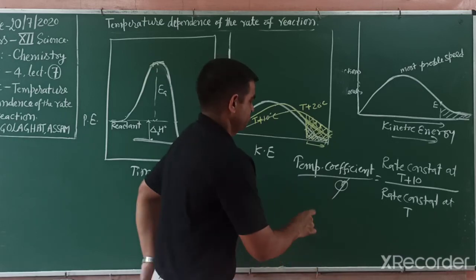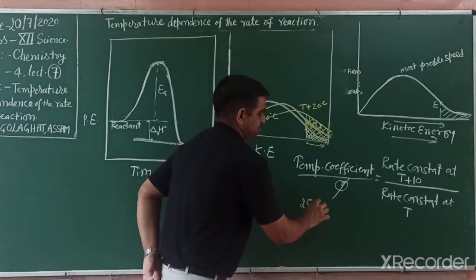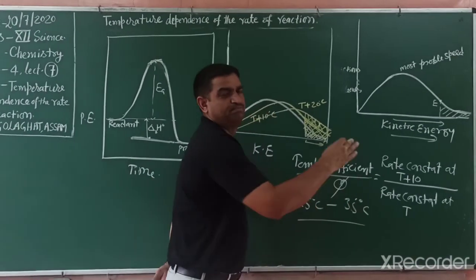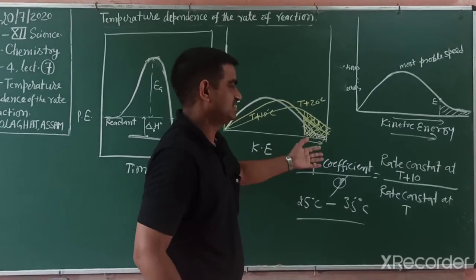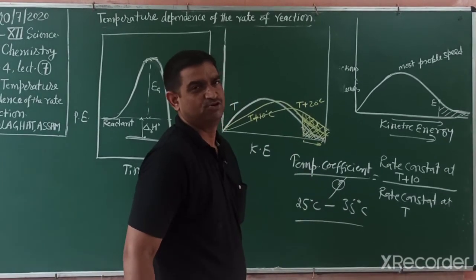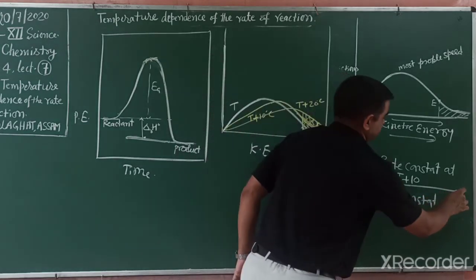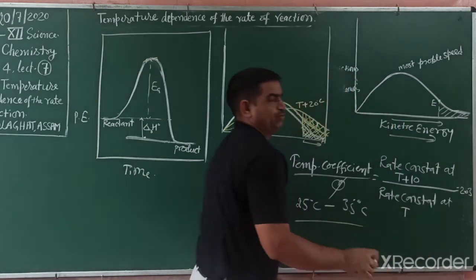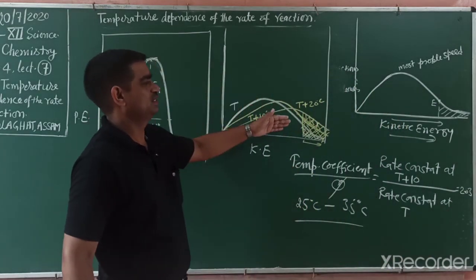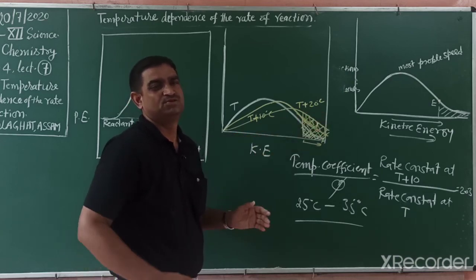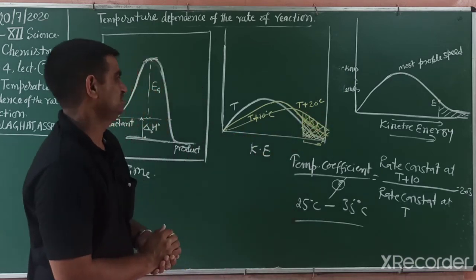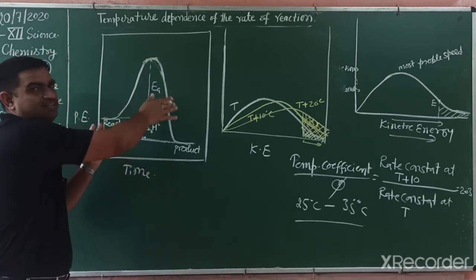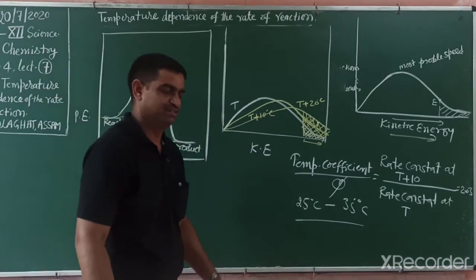Normally this rate constant we find between 25 degrees Celsius and 35 degrees Celsius, meaning at room temperature, when temperature increases by 10 degrees, that time we find this temperature coefficient. And this value comes to 2 or 3. So the rate of reaction just increases twice or thrice. That is the reason: more molecules cross the energy barrier, and if the energy barrier decreases, then the speed of the reaction increases.